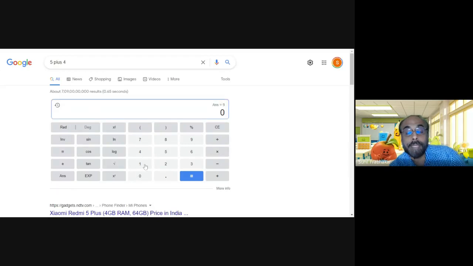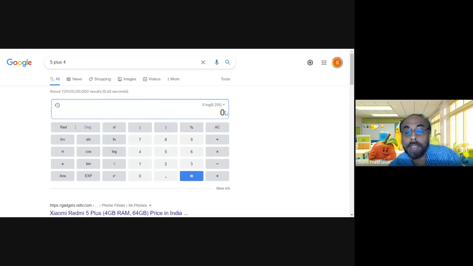Then you can have the value of log 0.256. First type log, clear all. Log, then the value 0.256, you will get the logarithmic value.